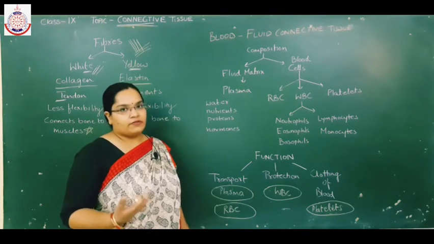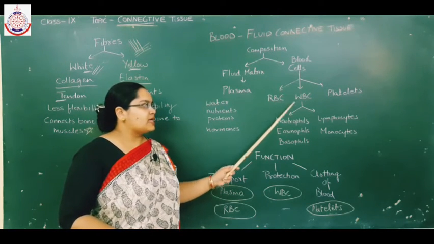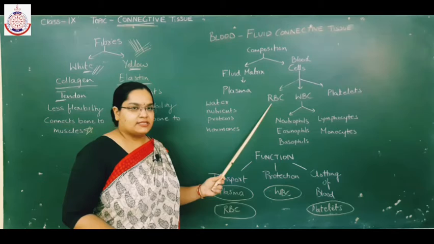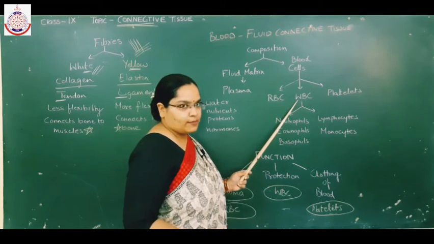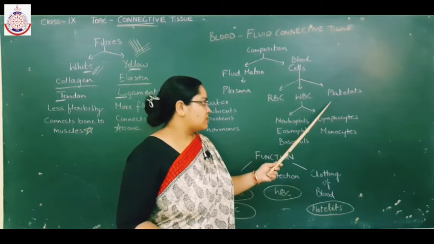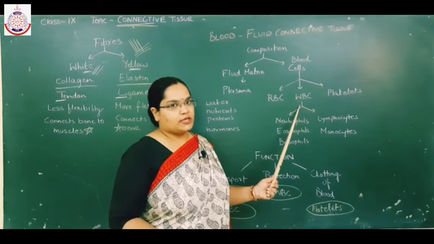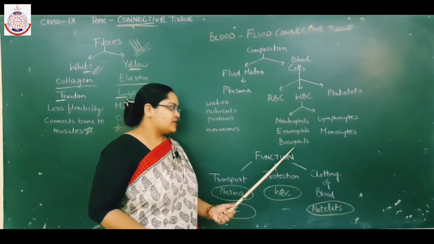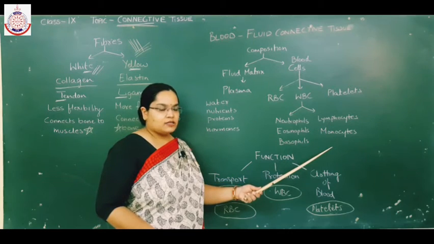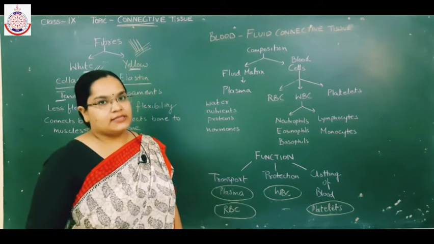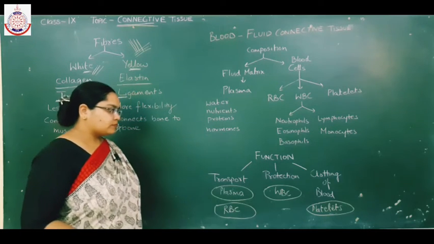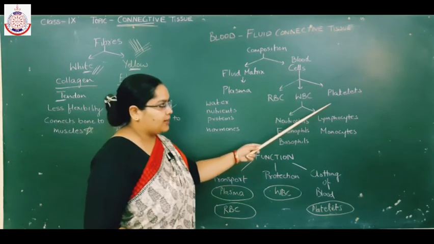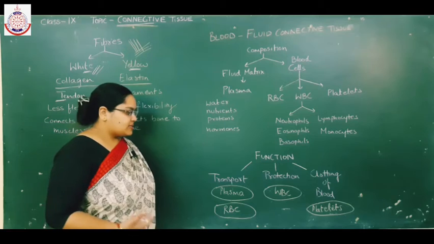Blood cells are of different types, that is RBC, WBC and platelets. RBC is known as red blood cell, WBC is known as white blood cell, and then platelets. WBC is further differentiated into different types of cells, that is neutrophils, eosinophils, basophils, lymphocytes and monocytes. Now let's discuss the functions of blood. Blood has different components: plasma, red blood cells, white blood cells, platelets. Let's discuss their functions.